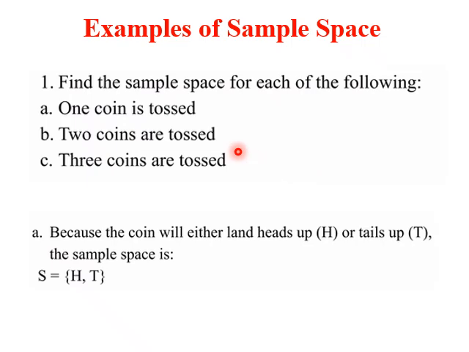Let us have some examples of sample space. Find the sample space for each of the following: one coin is tossed, two coins are tossed, three coins are tossed. Let us see what happens when one coin is tossed. When one coin is tossed, the coin can land up either head or tail. So the sample space is given by S equal to {H, T}. These are the outcomes, H for heads and T for tail.